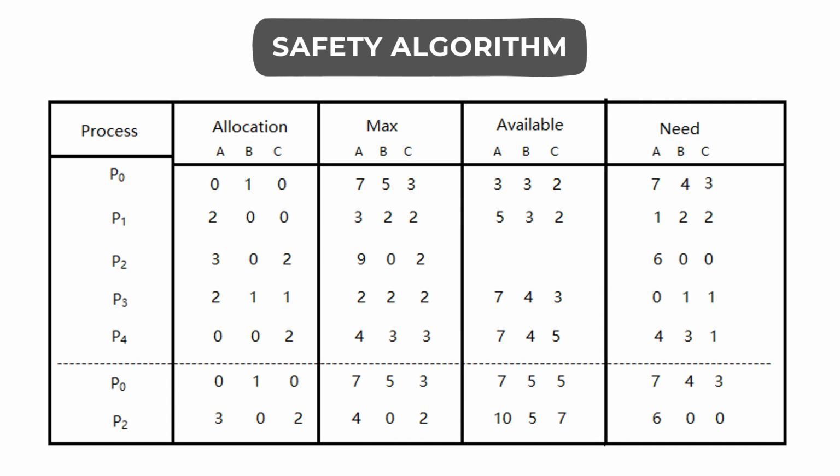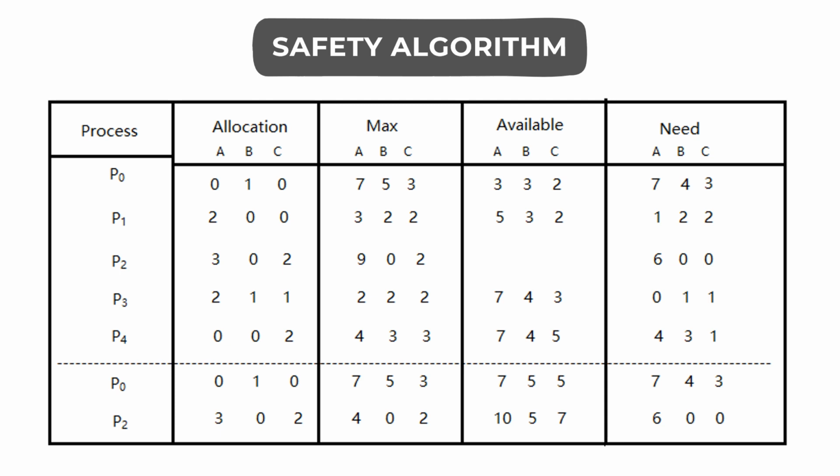Then we can add the allocated resources to the available resources. So we get 7 instances of resource type A, 4 instances of resource type B, and 5 instances of resource type C readily available for another process execution.